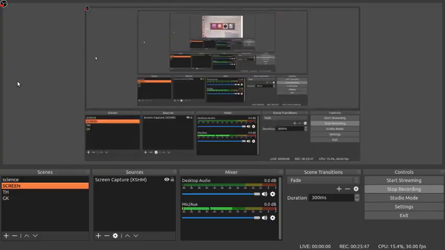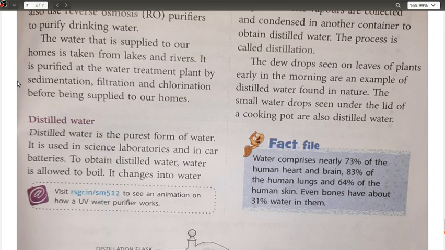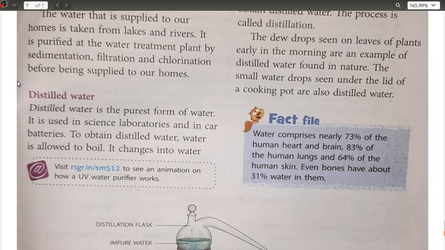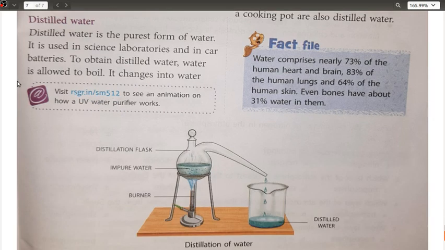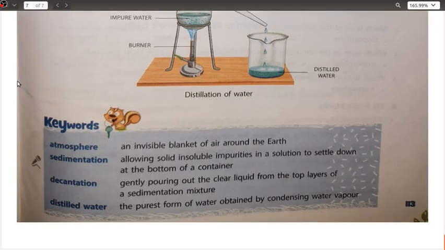Okay, the few drops seen on the leaves of plants early in the morning are examples of the distilled water found in nature. The small water drops seen under the lid of a cooking pot are also your distilled water only. Okay, so water comprises nearly 73% of the human heart and brain, 83% of the human lungs, 64% of the human skin, even bones have about 31% water in them.